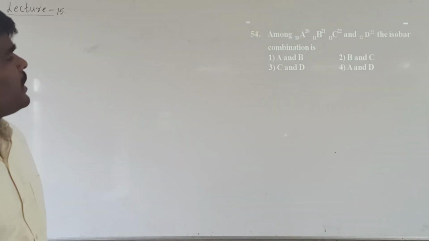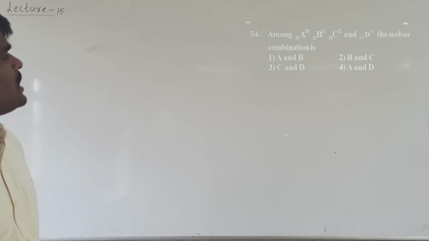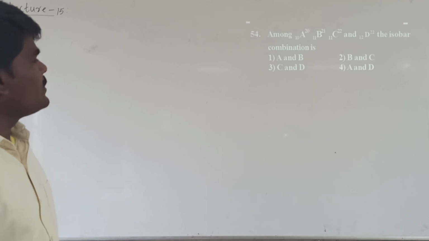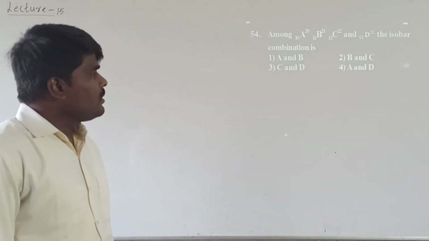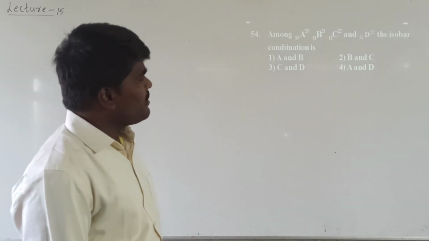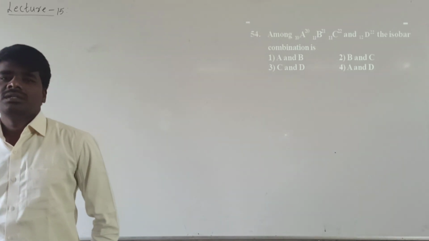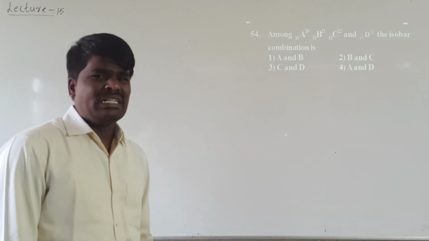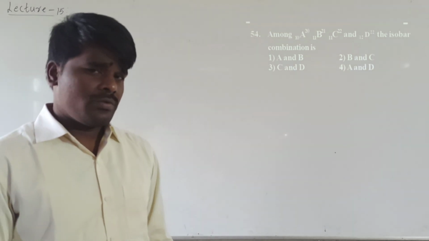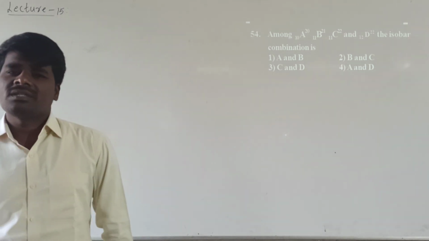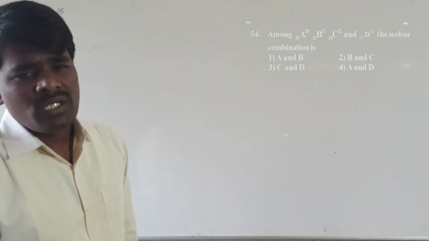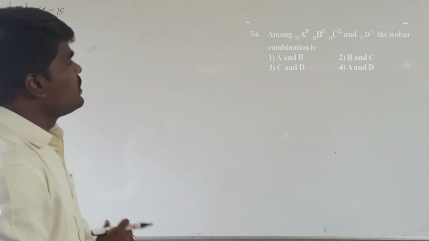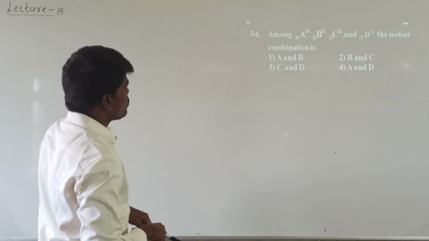Among A 10/20, B 11/21, C 11/22 and D 12/22, the isobar combination is, right? What is meant by iso? Iso means same; isobars are atoms having the same mass number and different atomic numbers. What is meant by isotopes? Isotopes are atoms having the same atomic number and different mass numbers. I said isomer, sorry, isotopes.